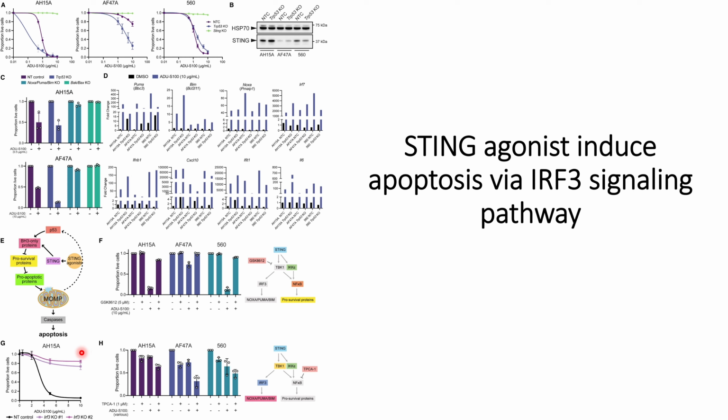All this indicates that it is the IRF3 pathway that plays a role towards apoptosis when STING is induced in the cancer cells, not the NF-kappa B pathway. The researchers were expecting the NF-kappa B pathway, but they do not see any significant decrease in the percentage of live cells when IRF3 is inhibited, or when NF-kappa B is